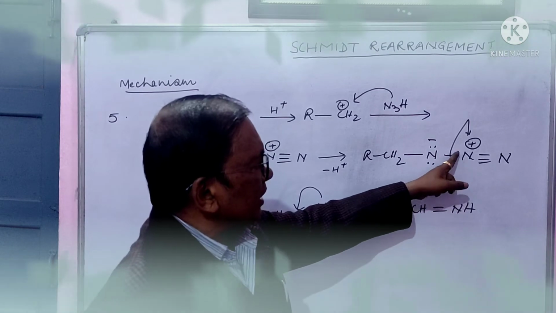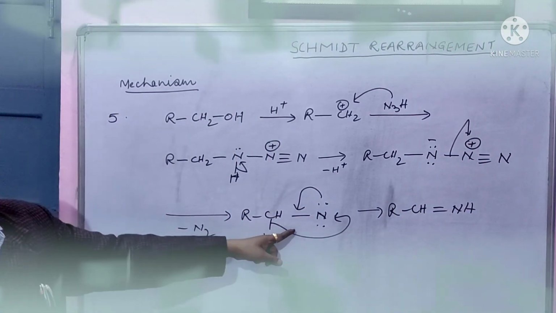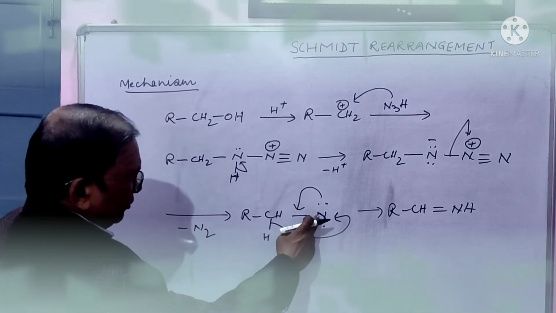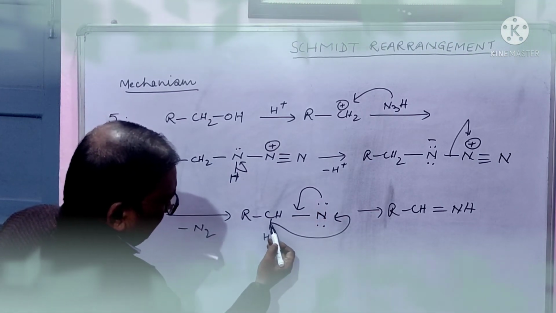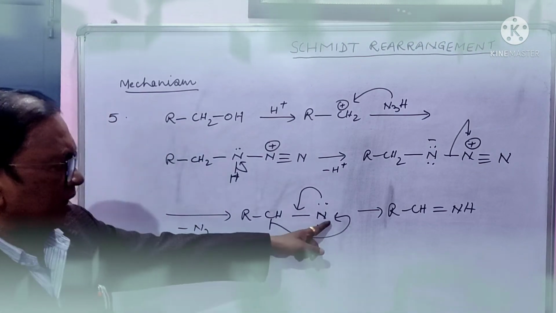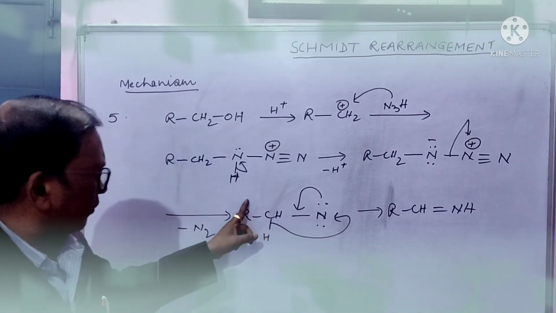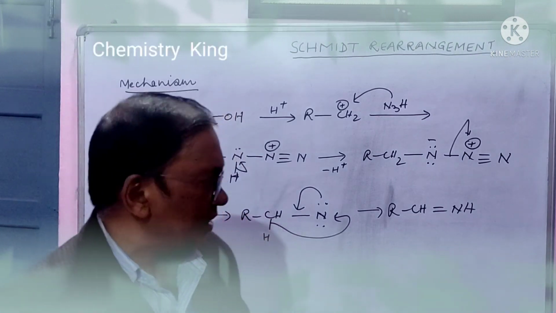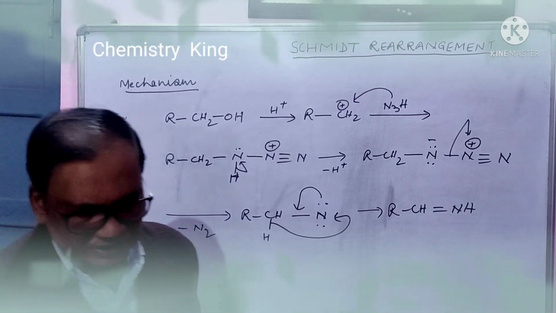And now very easily this nitrogen gas is evolved, leading to this nitrene. It is electron deficient nitrogen, and this electron pair will shift in this fashion, and this hydrogen with this bond will come here. Out of this alkyl and hydrogen, the migratory aptitude of hydrogen is greater. Therefore, you will get this imine.